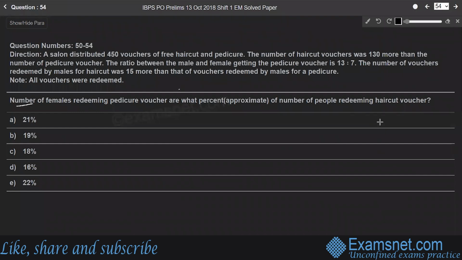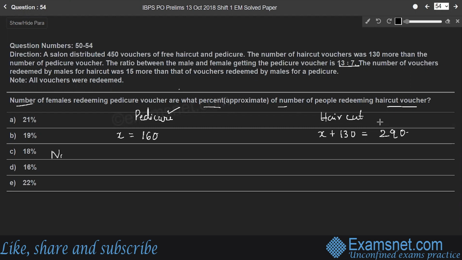Question 54. The number of females redeeming the pedicure voucher is what percentage of the number of people redeeming the haircut voucher? The total number of pedicure vouchers is 160, whereas the total number of haircut vouchers is X plus 130, which is 290. The ratio of male to female getting the pedicure voucher is 13:7.